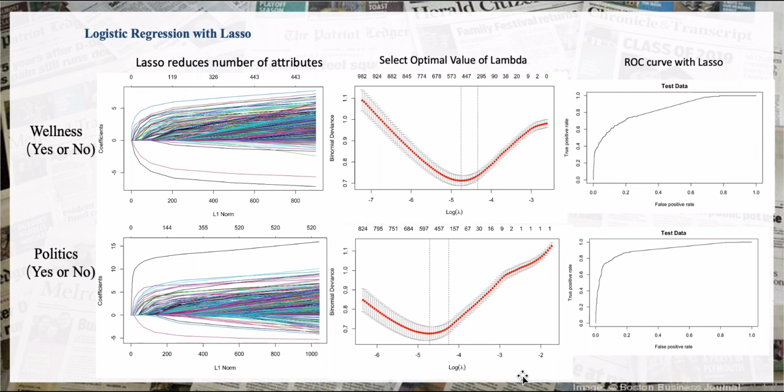Shrinkage is done by penalizing the regression model with the penalty term L1 norm, which is the sum of the absolute coefficients. The figures on the left show how the number of non-zero coefficients changes with different L1 norm, and the figure in the middle shows how I use cross-validation to select the optimal lambda value for the lasso. So far, the model works well for binary classification, as shown in the ROC curve on the right of this slide. I'll compare the performance of the multi-class classification models at the end.